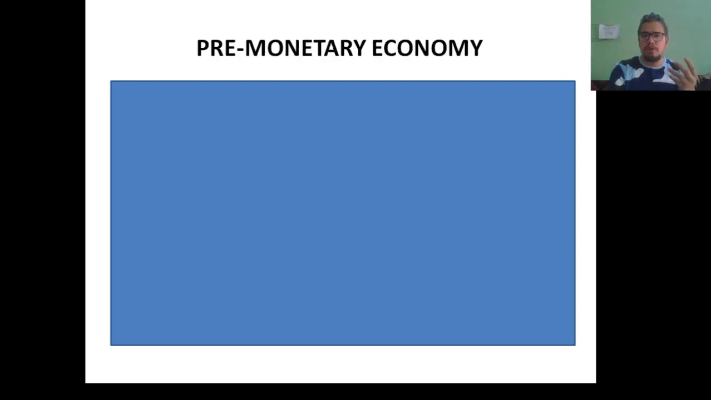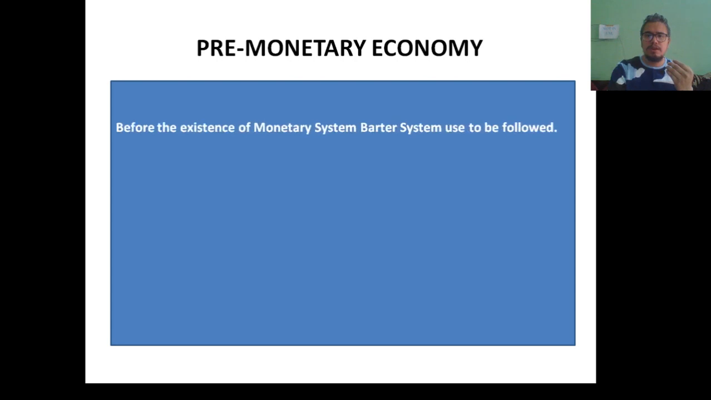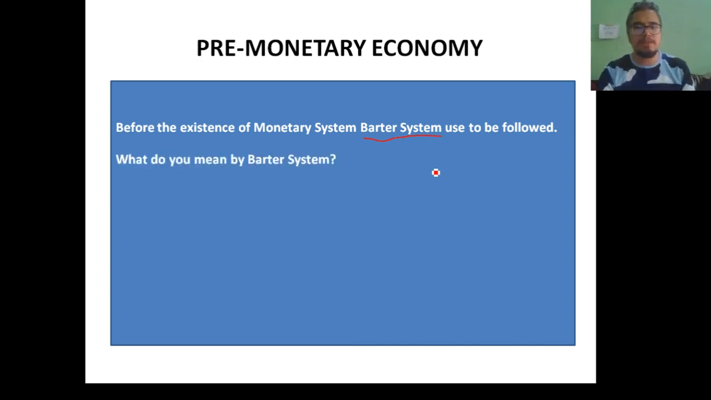Before discussing money, we need to know about the economy in which money was not in existence or not yet introduced. We will first discuss a pre-monetary economy, the economy in which money was yet to come. You all know that before money's advent in our system, there used to be a system of exchange which is known as the barter system.